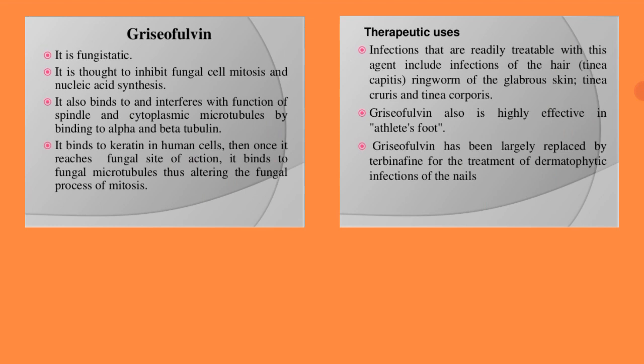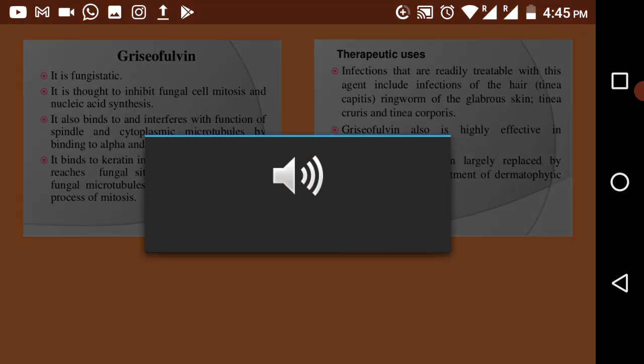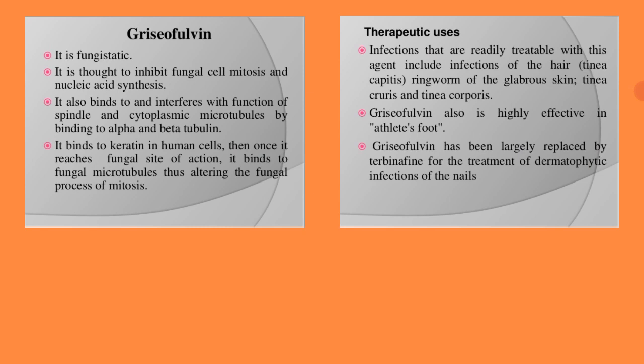These are the structures responsible for spindle formation, and the cytoplasmic microtubules are anyway responsible for the synthesis of the genome.